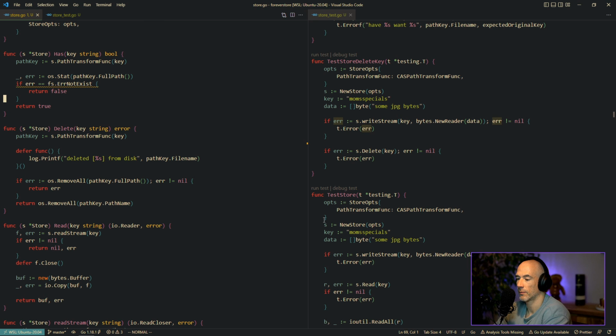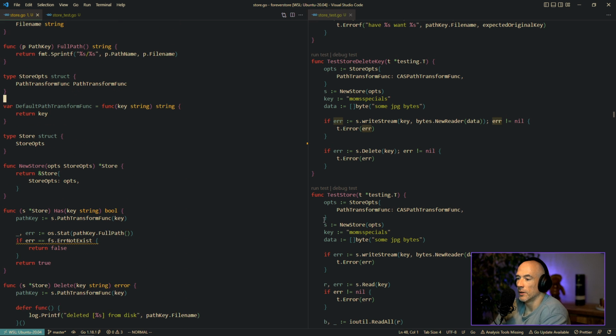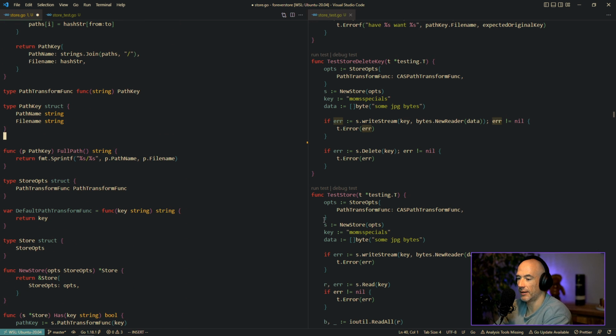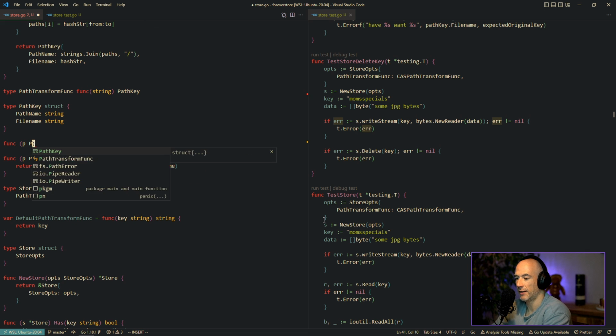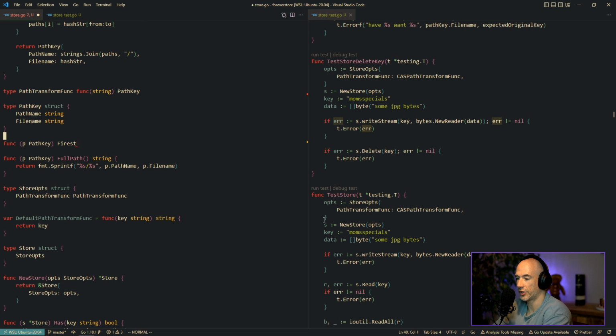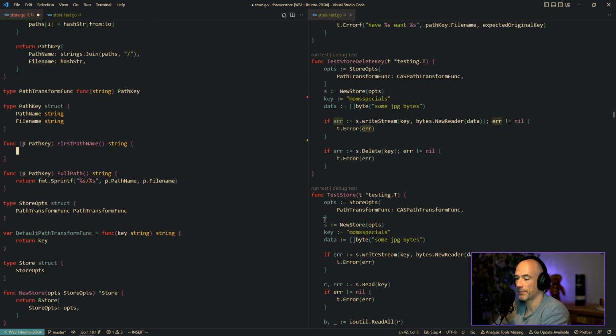What we're gonna do is say path key, make a new function. We're gonna say path key first path name, and it's gonna return a string, and we're gonna say return strings split the path name, and we're gonna split it with this.